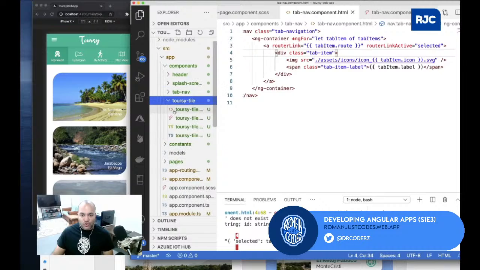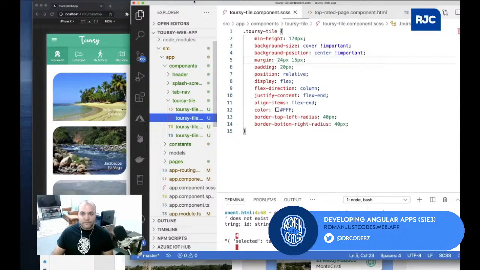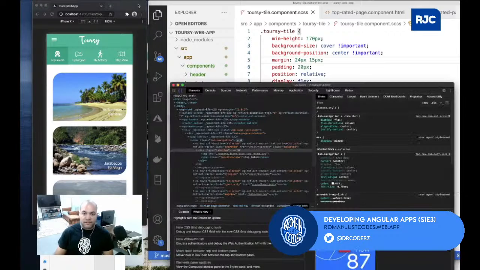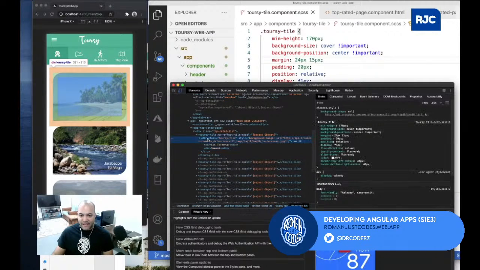So in my Toursy tile, I can come over here and start making some of those changes. I will select this. I remember I said that in the Toursy tile, the content was justify content flex end. Here the align items is flex end, so I won't do that. I could just do flex start to be explicit and keep it there.